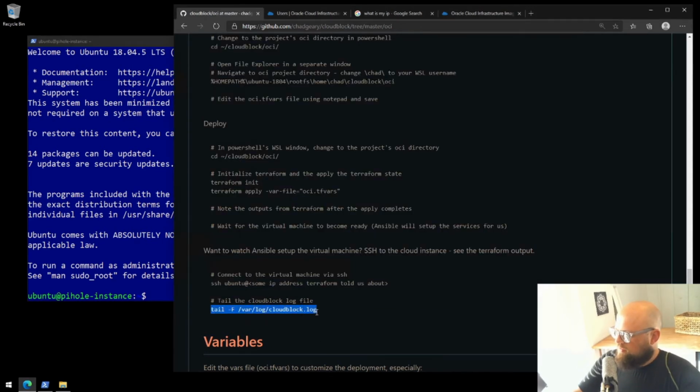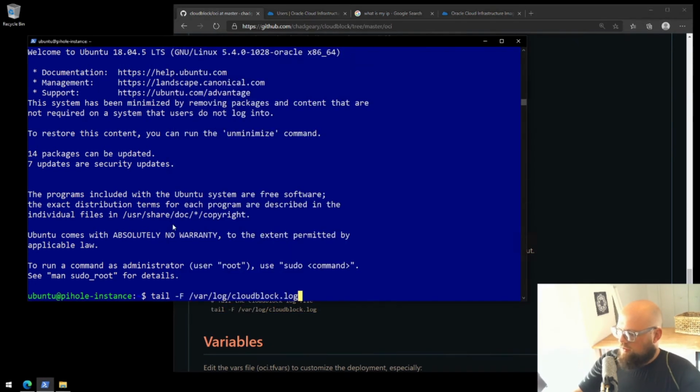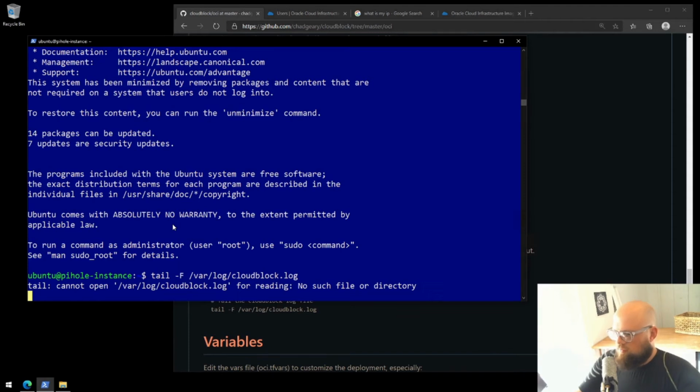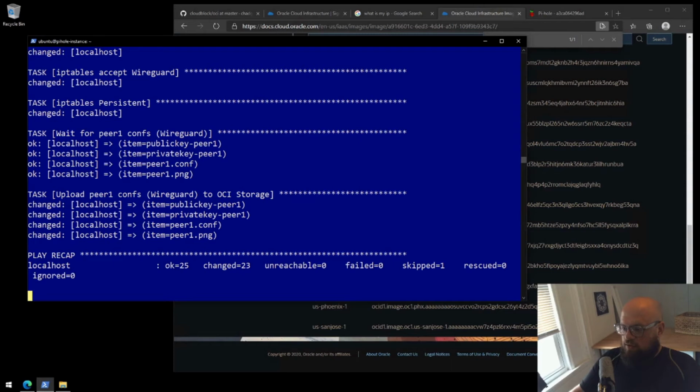And then we can tail the Cloudblock log file. It may not be there yet, but it probably is. Nope, not yet. So we'll give this a moment. Terraform is done, but Ansible is still installing the services. Let's be patient, and I'll be back once we get some output. We should see something start popping up on the screen in just a moment. Ansible has completed. We can see that here at the very end of this file, and everything was successful. There are no failed entries.